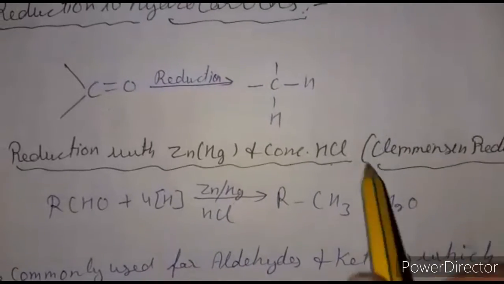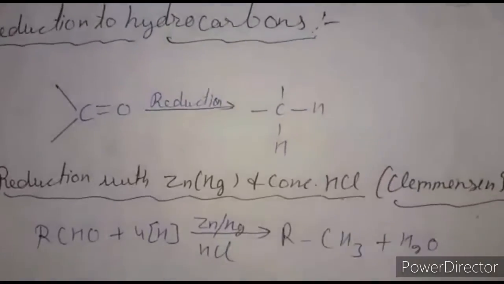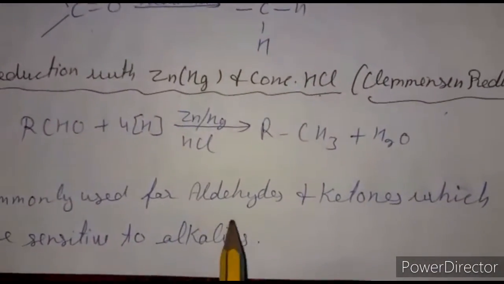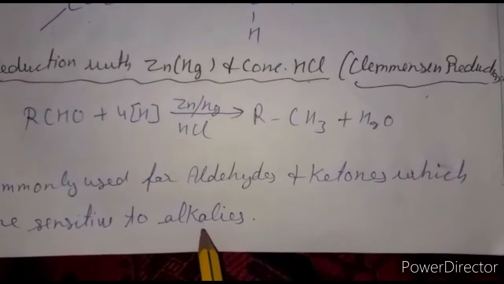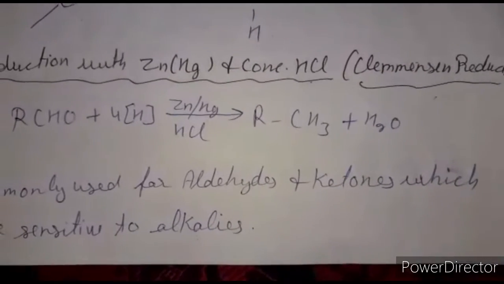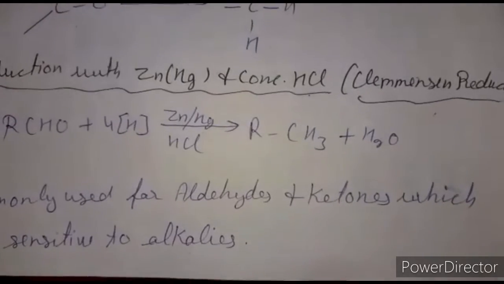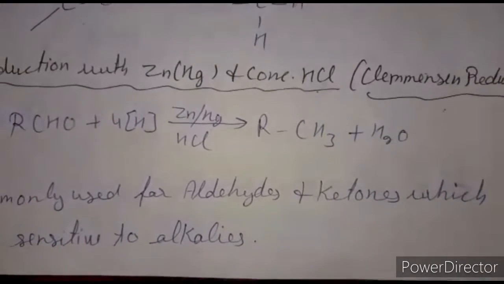This reduction is known as Clemmensen reduction. It is commonly used for aldehydes and ketones which are sensitive to alkalis. In this way we can reduce aldehydes and ketones into hydrocarbons by this method.